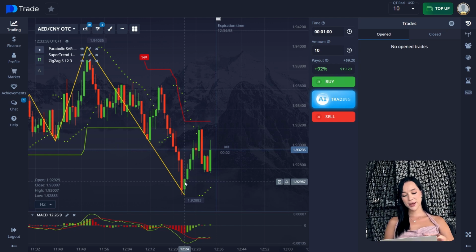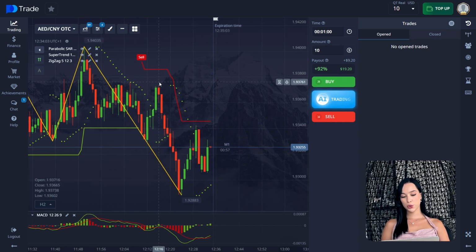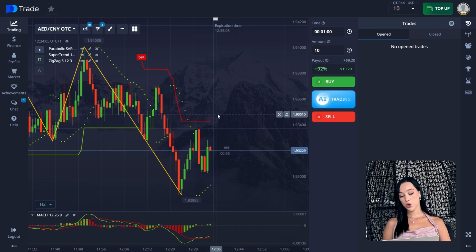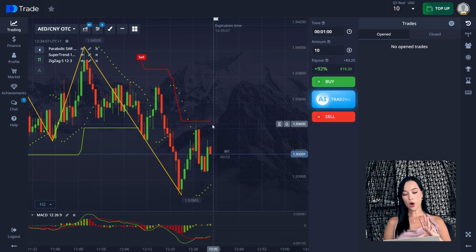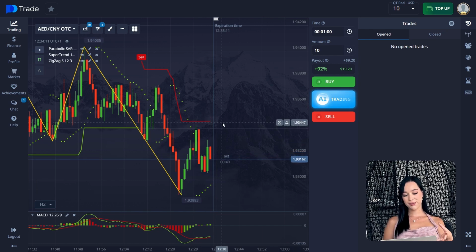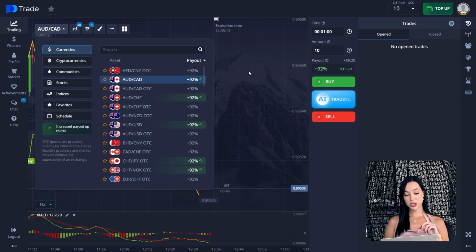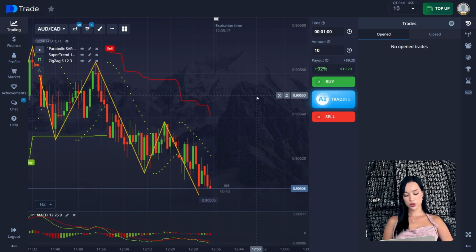So this mix of indicators helps us a lot to understand what trade we need to open, and we need to look at all of them. The perfect situation is when all of the indicators give us the same signal to buy or sell. But in some situations it doesn't work like this, and I will show you how.